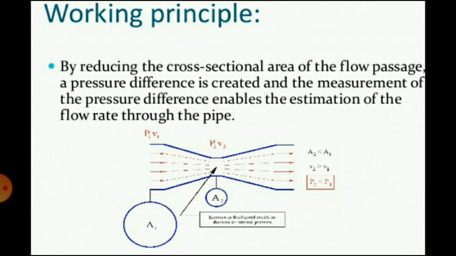The working principle used in a venturimeter is that by reducing the cross-sectional area of the flow passage, a pressure difference is created, and the measurement of that pressure difference enables the estimation of the flow rate through the pipe. So by measuring the pressure difference using manometers, you can measure the flow rate through the pipe. That is the working principle used in a venturimeter.